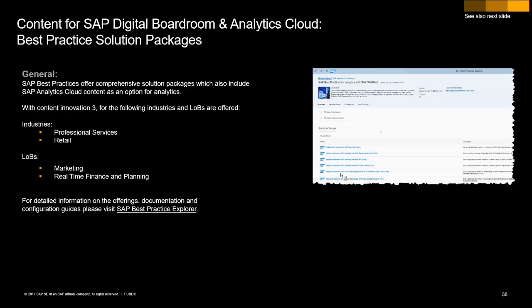That is, of course, something that we expect you as customers will also do, but it's more difficult to provide sample data with that. So they have decided instead to offer additional services around their content. And if you are curious to understand what those services are, we would encourage you to visit the so-called Best Practice Explorer. We've just flashed a screenshot here.